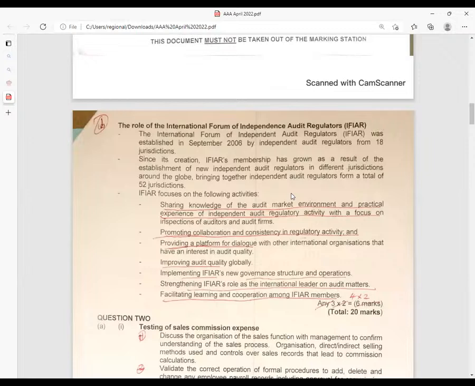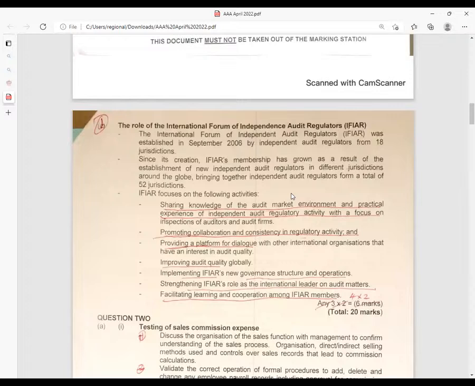IFAR focuses on the following activities. Number one, sharing knowledge of the audit market environment and the practical experience of independent audit regulatory activity, with a focus on inspections of auditors and audit firms. So sharing knowledge, that's key. Promoting collaboration and consistency in regulatory activities. I spoke of standardization. Providing a platform for dialogue with other international organizations that have an interest in audit quality.